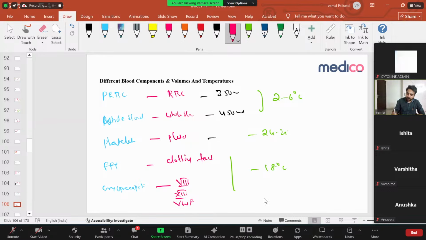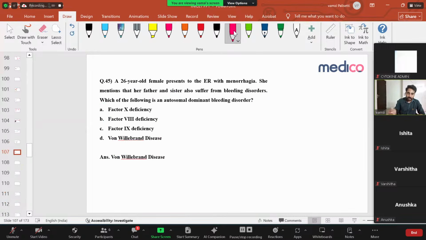Definitely, cryoprecipitate you will give only in hemophilia, factor deficiencies. FFP you can give in any coagulopathy. Platelets you give in thrombocytopenia, and RBCs you can give in anemia patients. Clear? Right? Okay. Simple. Next comes the next question.